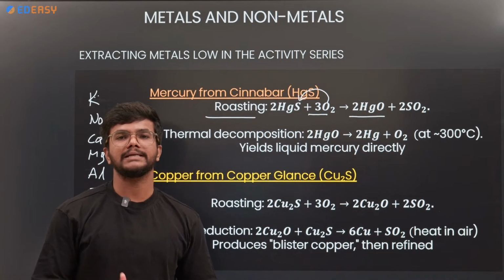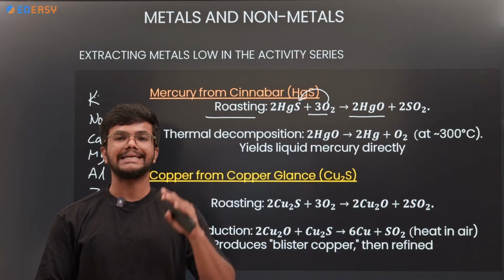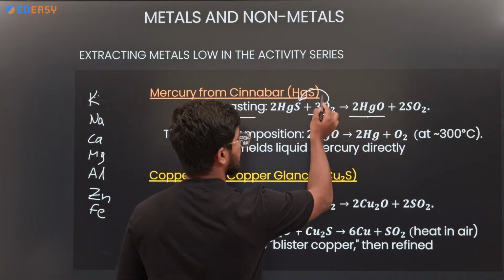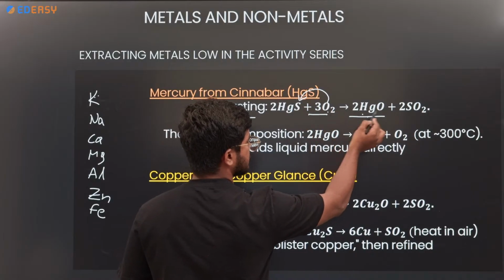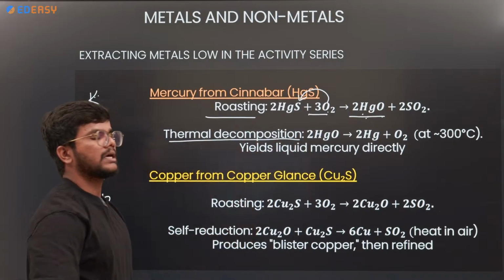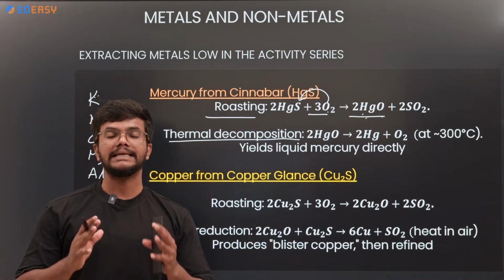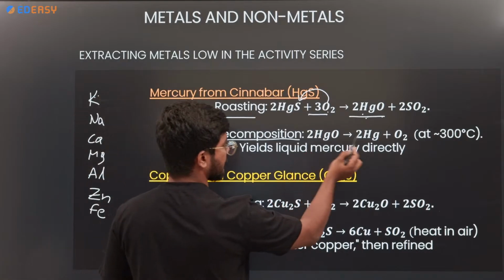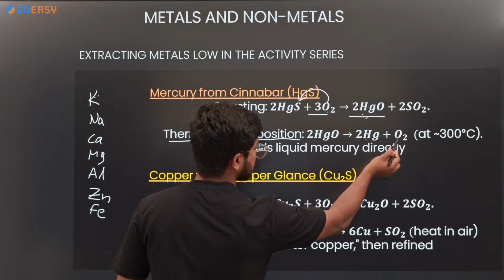So why are we replacing the sulfur with the oxygen? Because it is easy to separate the oxygen from the mercury. That is why we replace the sulfur with oxygen. It gives mercurous oxide. Mercurous oxide on thermal decomposition, which means when it is heated in the absence of air, releases its oxygen